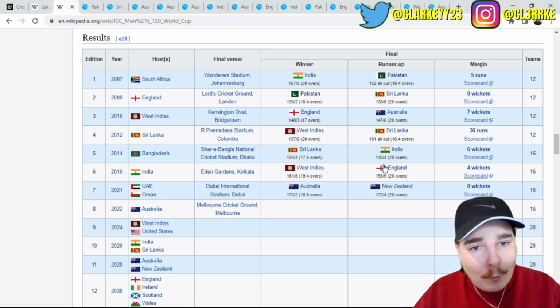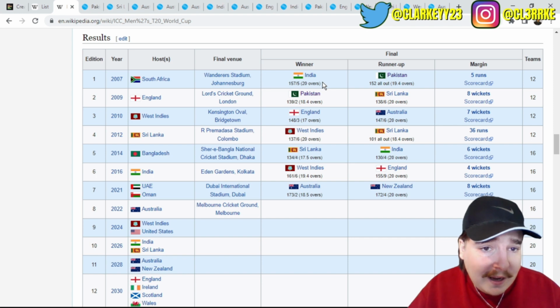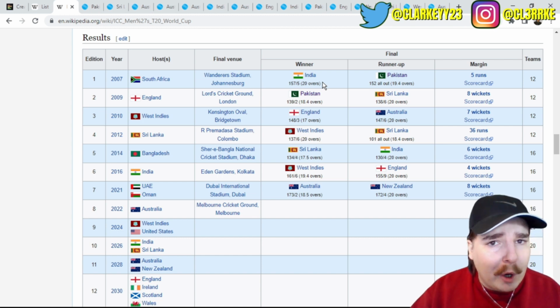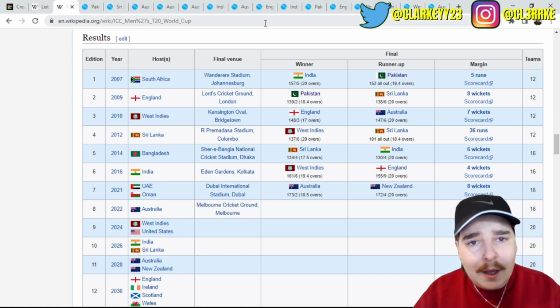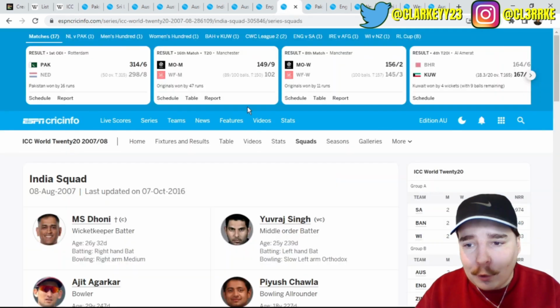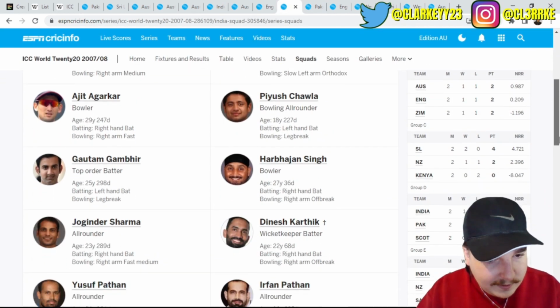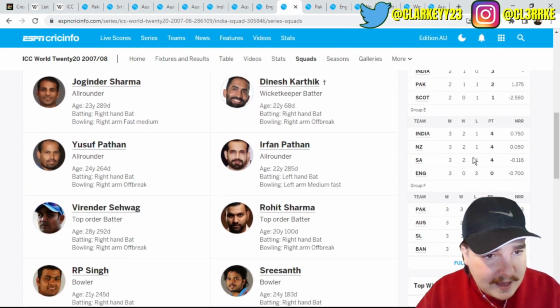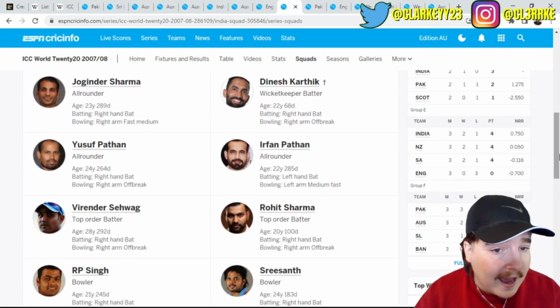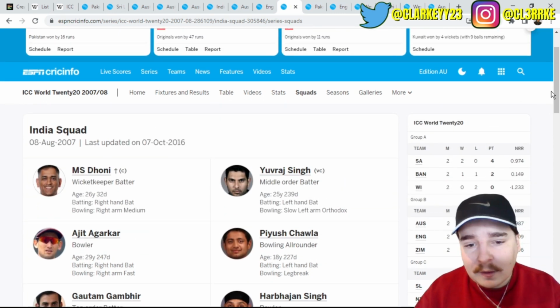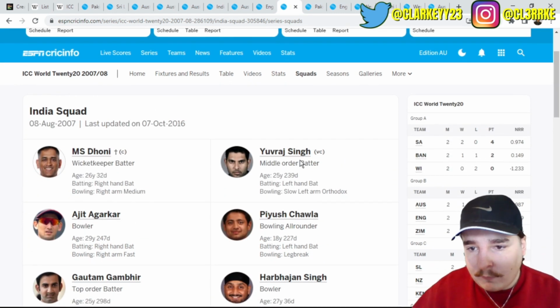And let's start. The winner of 2007 was India versus Pakistan. Okay, India of 2007 World Cup squad. Firstly, I want to have a look if they lost any game. Ooh, I'm sorry, but they lost a game. I can't exactly call that invincible yet. So let's have a look at the team.